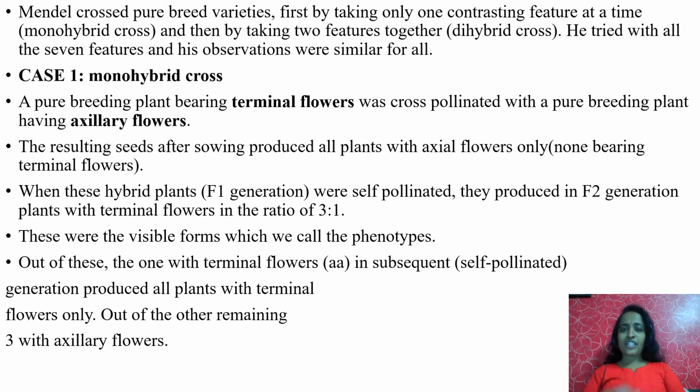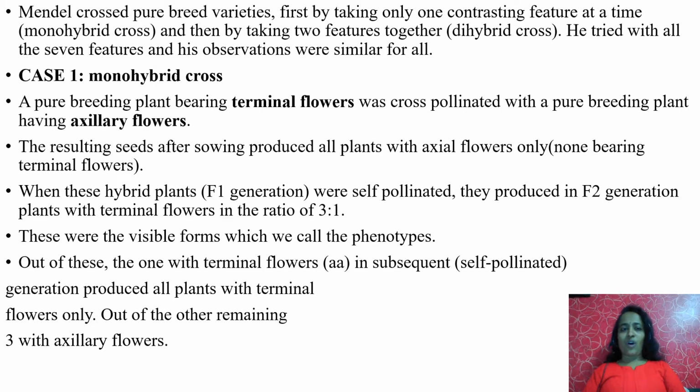And if he takes two features, say for example tall and dwarf, green color pod and yellow color pod, like that, two contrasting characteristics, then the cross is called dihybrid cross. What is a cross actually? Punnett square. You remember in the last class I showed you what is meant by Punnett square.